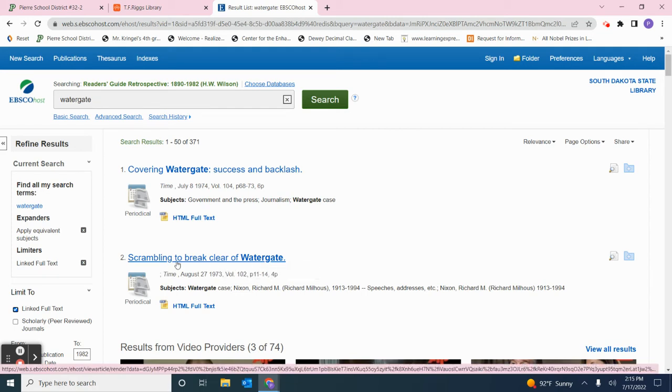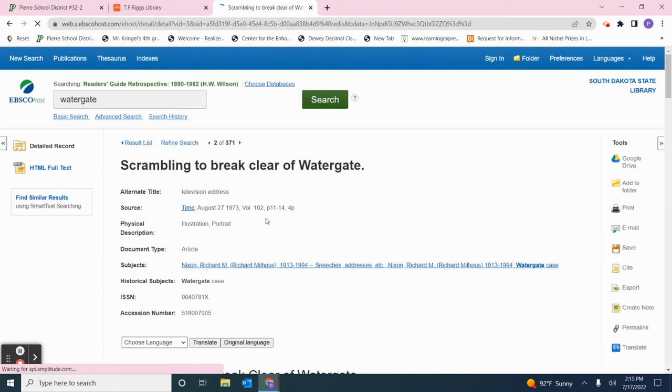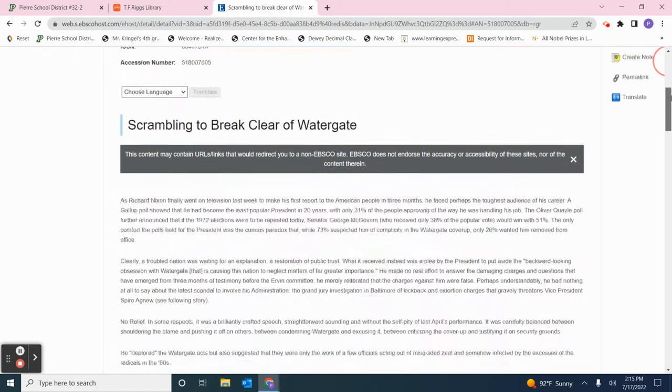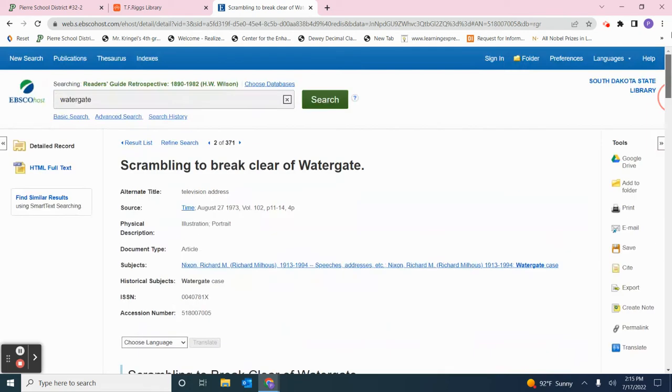So let's take a look at this one. It's called Scrambling to Break Clear of Watergate. It came from Time magazine on August 27, 1973. If I click on that, here is my abstract or indexed citation. And then if I scroll down, here's my actual article. So I can read through that and use that.